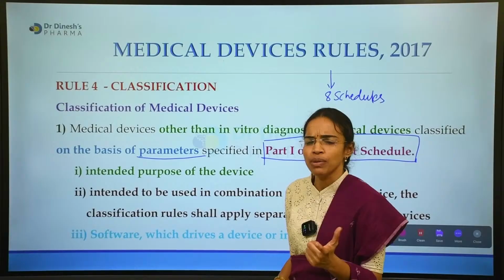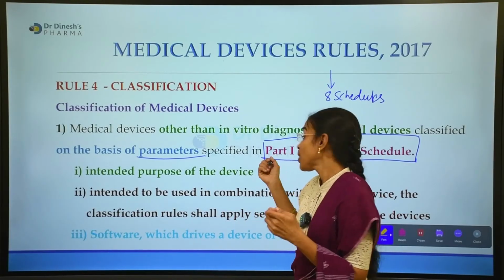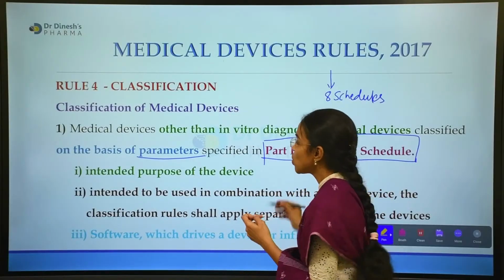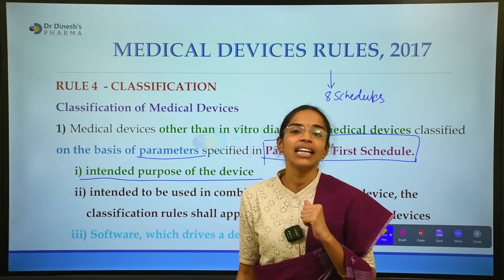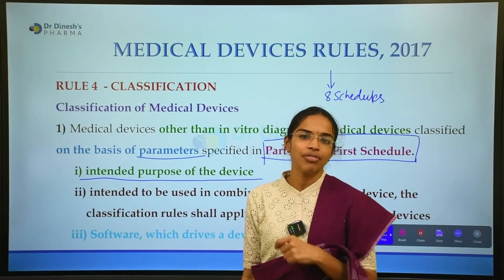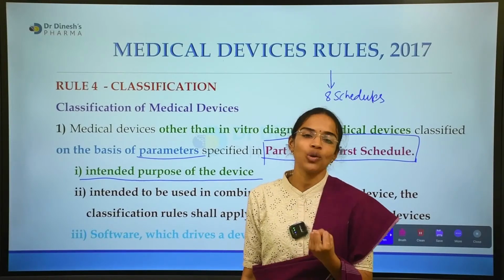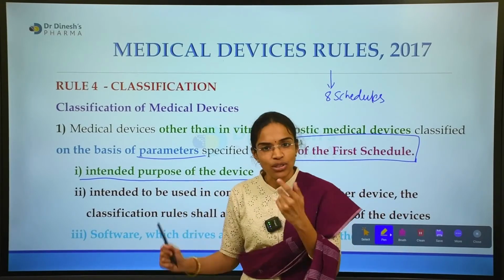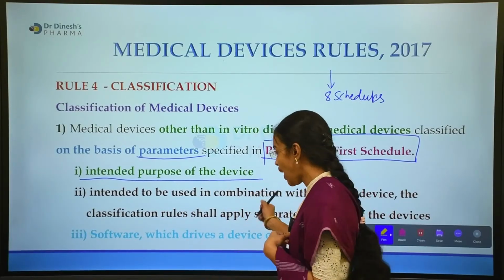Based on what principles? These principles are specified in part 1 of the first schedule. So what are the principles? The first principle is that classification is made on the intended purpose of the device. The risk-based classification takes into consideration the intended purpose of the device.